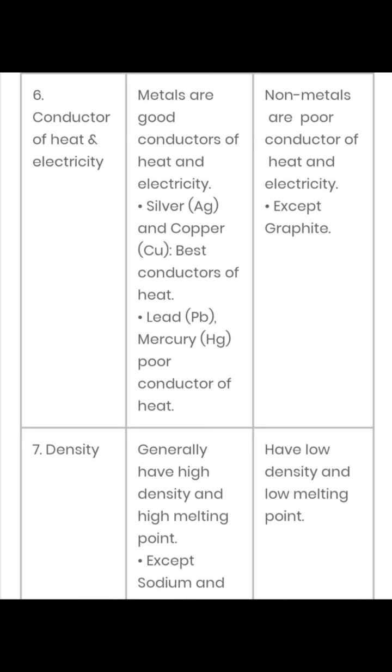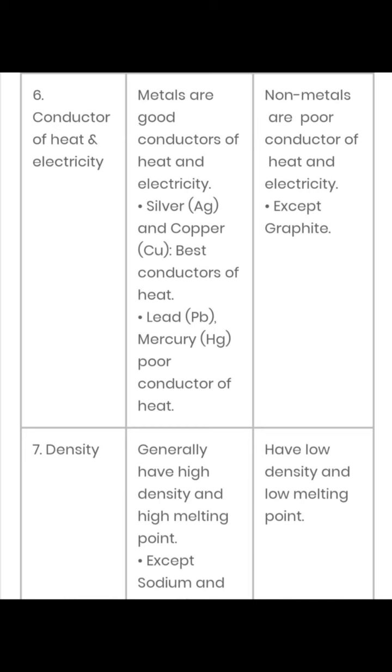Now, the next property is density. What is density? Try to understand. See, metals are heavy substances. Therefore, we say metals have high densities. This is mainly because atoms are closely packed in metals. Iron has a high density, near about 7.8 grams per centimeter cube, and it is a very heavy substance.